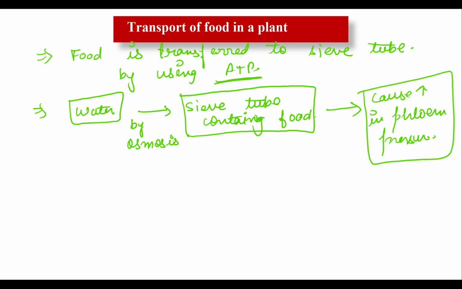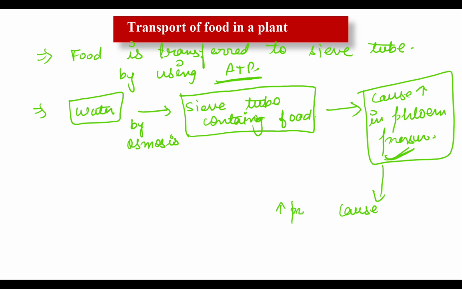Clear to everyone? So this high pressure produced in the phloem tissue moves the food, and due to this increased pressure, food moves to all the parts of the body.